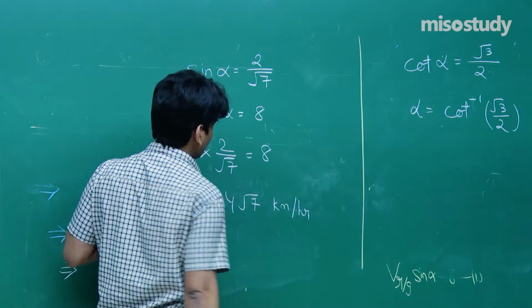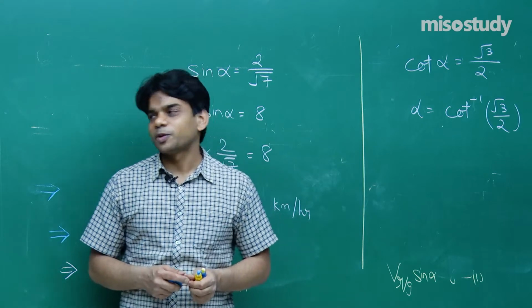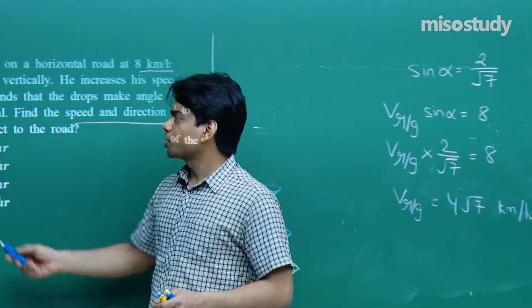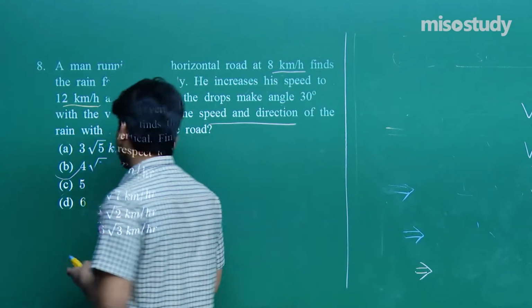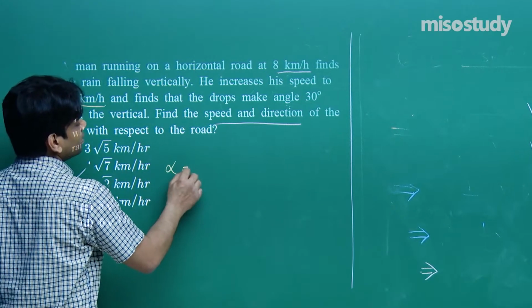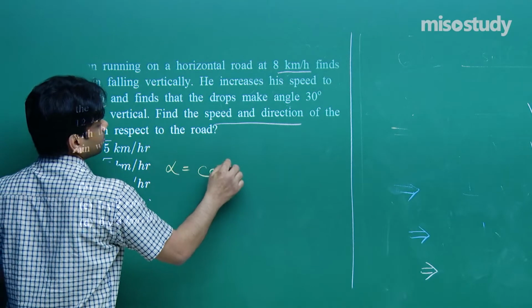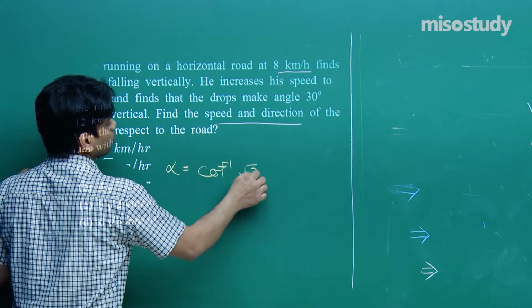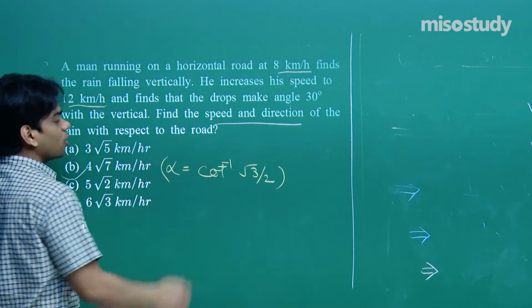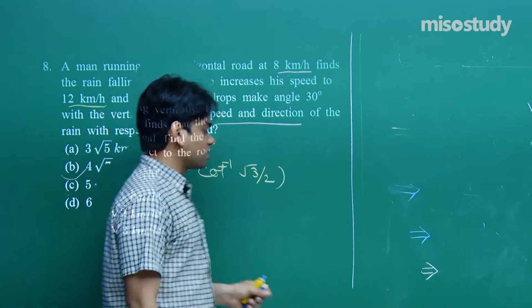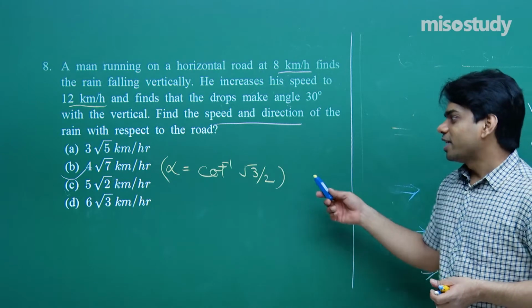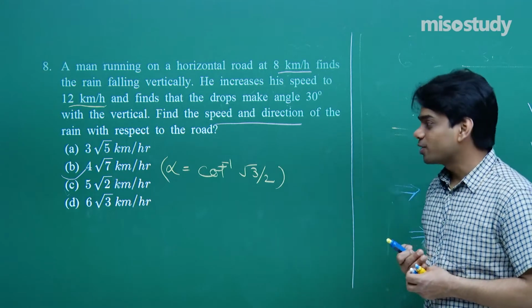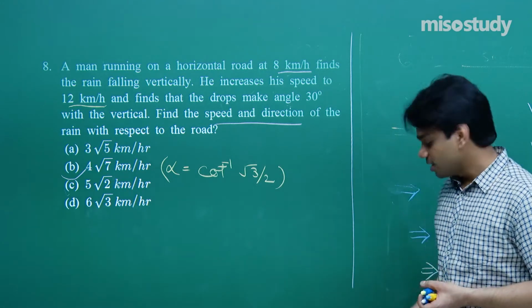This is the value of the speed of rain to ground. So the answer will be option number B, 4 root 7 kilometer per hour. To complete it with direction, we should also write alpha is equal to cot inverse root 3 by 2. Since the diagram is required to show this, the only answer you have to mark is 4 root 7 kilometer per hour. And the angle that it makes with the vertical, alpha is equal to cot inverse root 3 by 2, that is the answer.